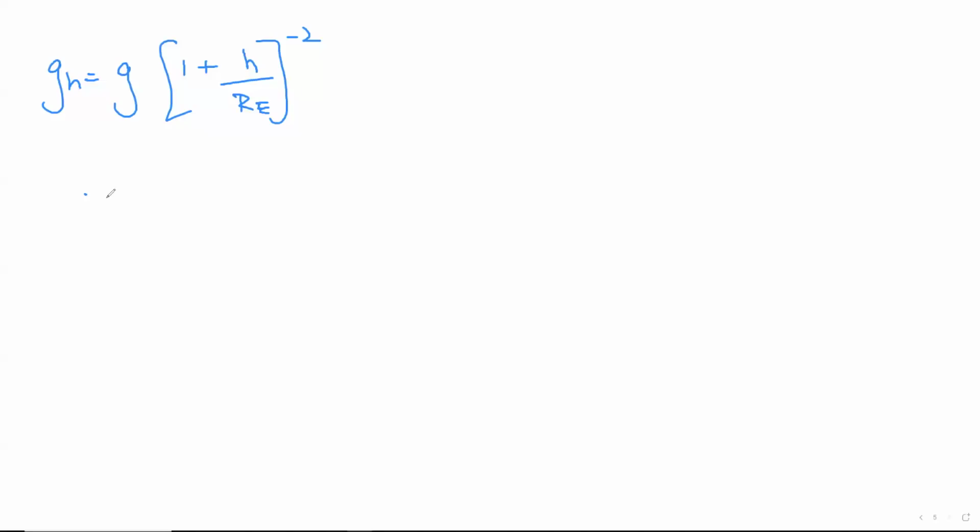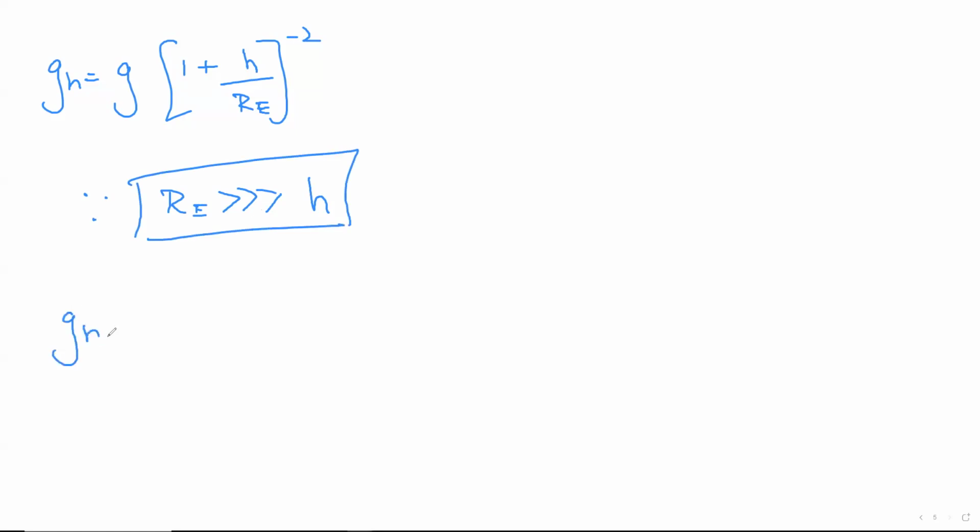So you'll write that since RE is huge compared to the height, what we can do here is bring the power inside. This condition helps me to bring the power inside. One, again, the power as a minus. The left-hand side GH remains, equal to G remains. 1 also remains.